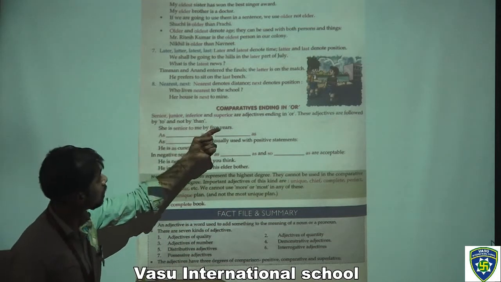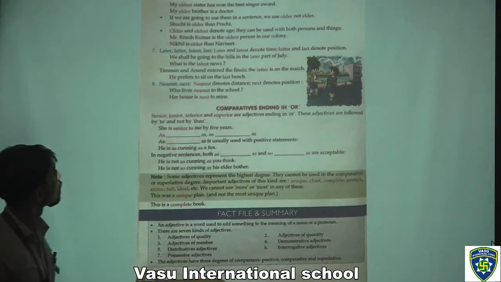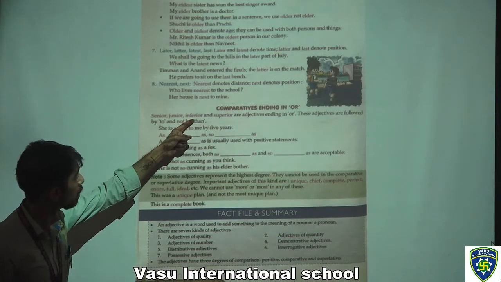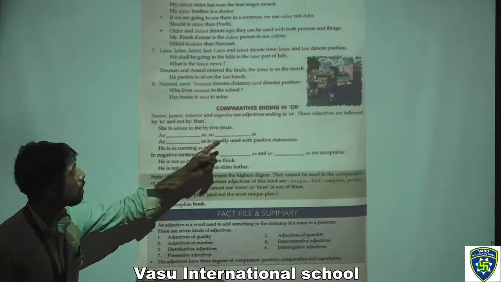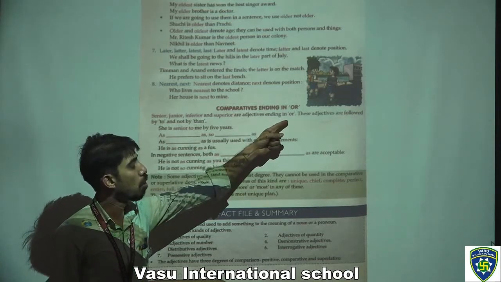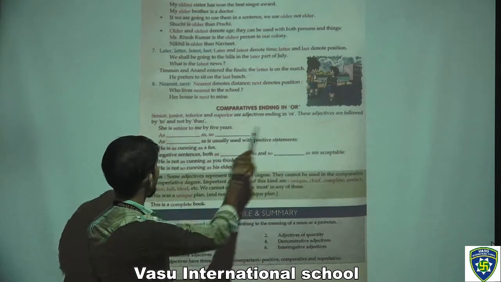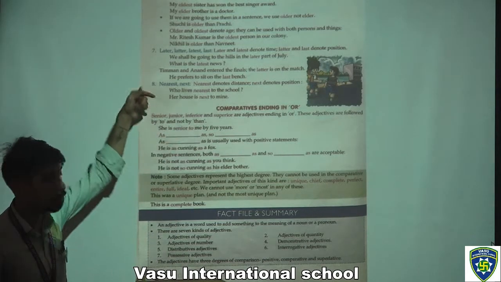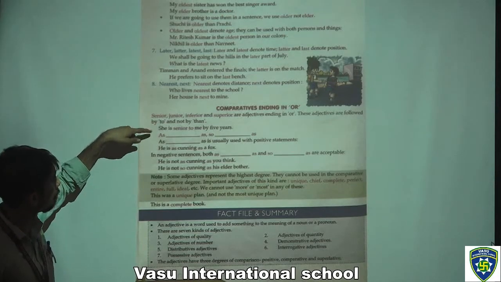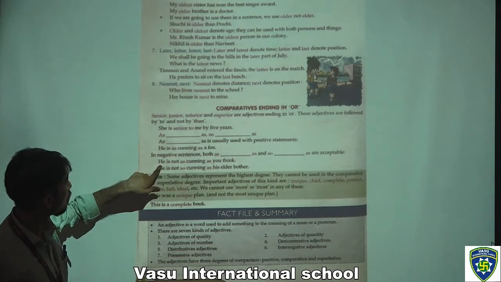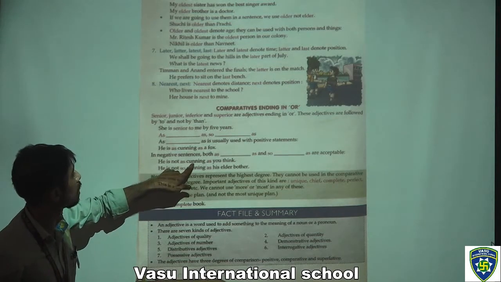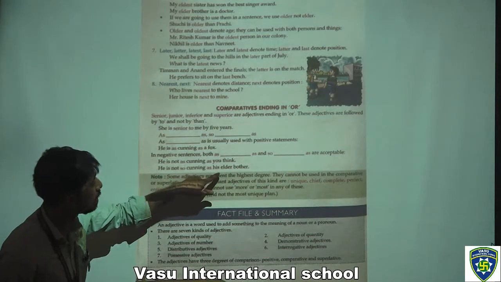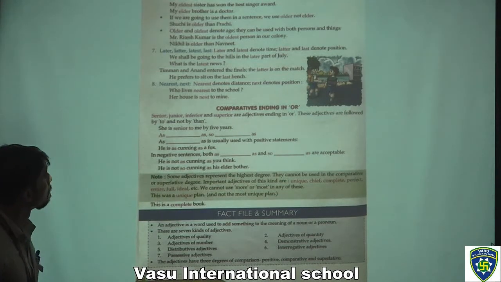Now comparatives ending in or. Senior, junior, inferior and superior are adjectives ending in or. These adjectives are followed by to and not by than. We have to understand this. We have the examples here. The first example is, he is not as cunning as you think. The second one is, he is not so cunning as his elder brother.